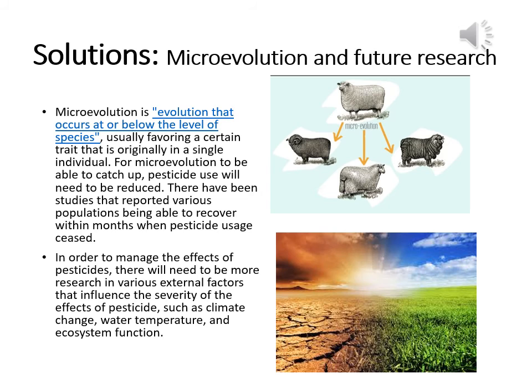Solutions. Microevolution and future research. Microevolution is evolution that occurs at or below the level of species, usually favoring a certain trait that is originally in a single individual. For microevolution to be able to catch up, pesticide use will need to be reduced. There have been studies that report various populations being able to recover within months when pesticide usage ceased.